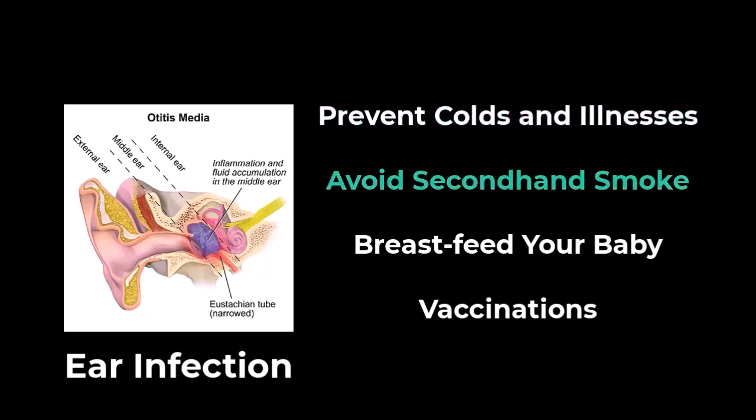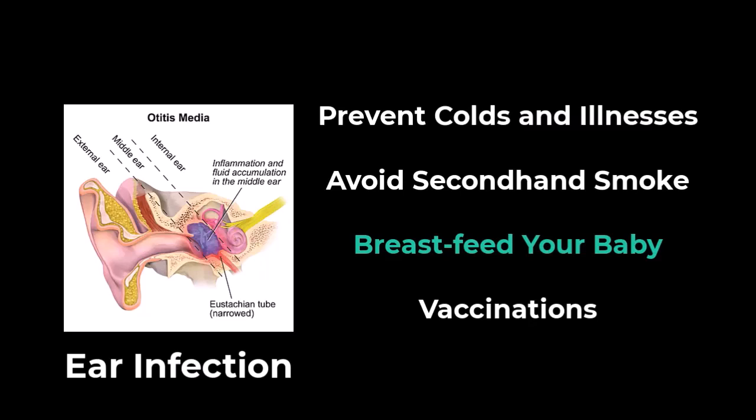Avoid secondhand smoke. Make sure that no one smokes in your home. Away from home, stay in smoke-free environments. Breastfeed your baby. If possible, breastfeed your baby for at least 6 months. Breast milk contains antibodies that may offer protection from ear infections.